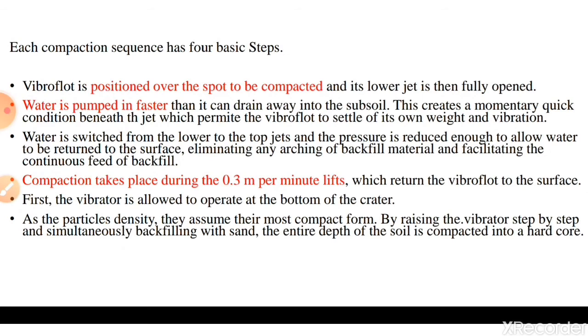Each compaction sequence has four basic steps. That is, the vibroflotation technique can be divided into the following steps. In the first step, the vibrofloat is positioned over the spot to be compacted, and its lower jet is then fully opened. Initially the lower jet of the vibrofloat is opened so that it creates a way to sink the vibrofloat. In the second step, water is pumped in faster than it can drain away into the subsoil.